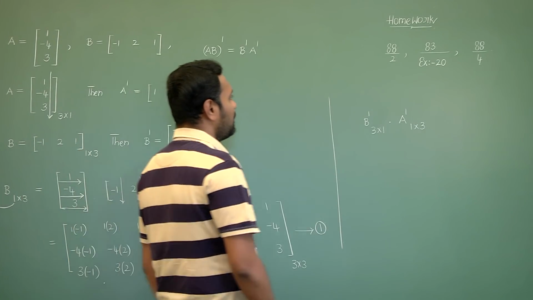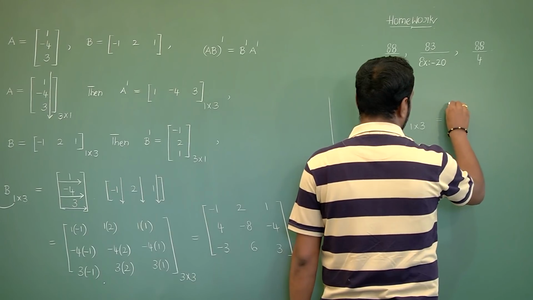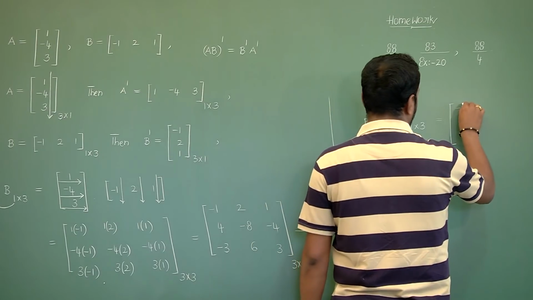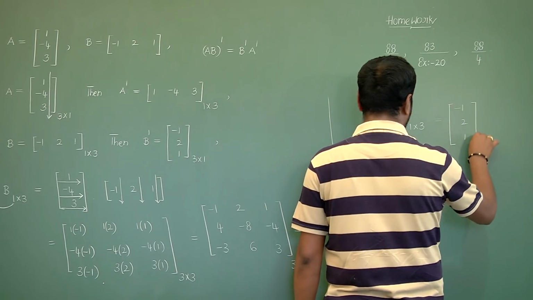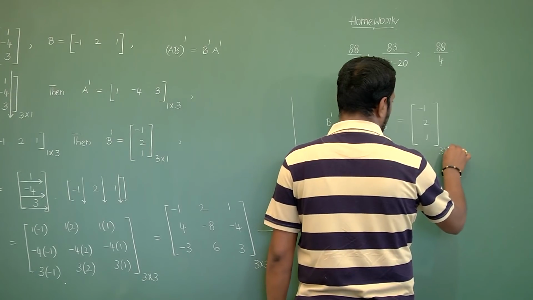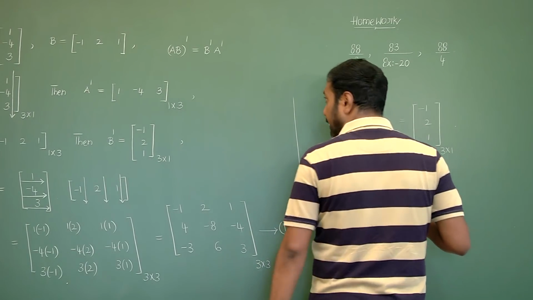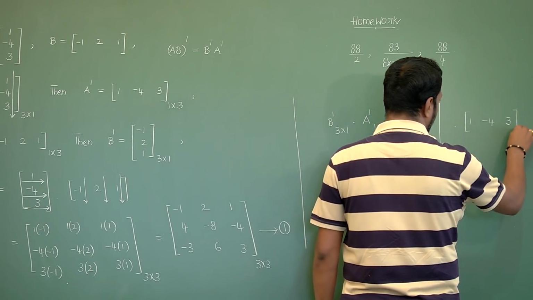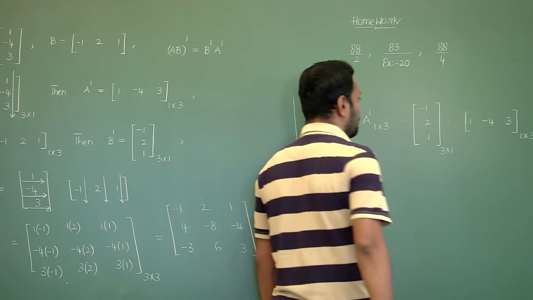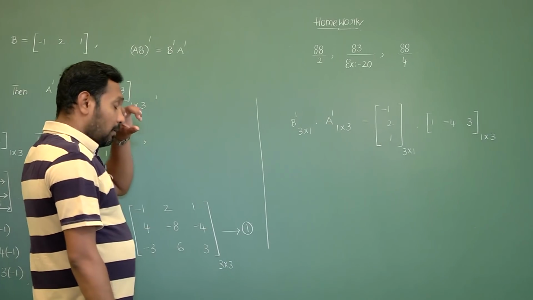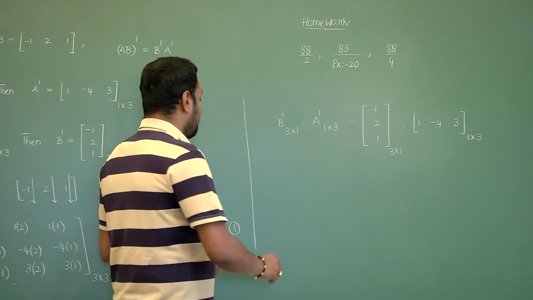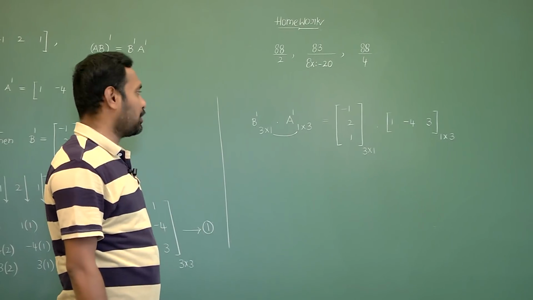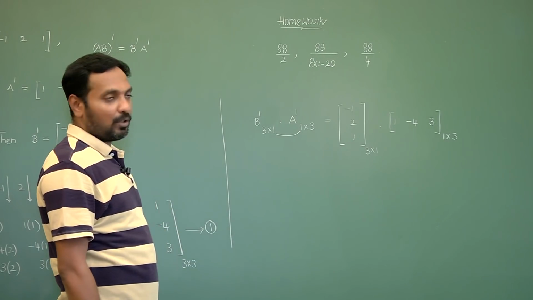Next, if you substitute the matrices here, B dash matrix minus 1, 2, 1 of order 3 cross 1 into A dash 1, minus 4, 3 of order 1 cross 3. The number of columns of the first matrix B dash equals the number of rows of the second matrix A dash, so matrix multiplication is possible.